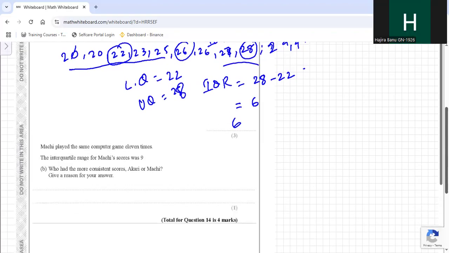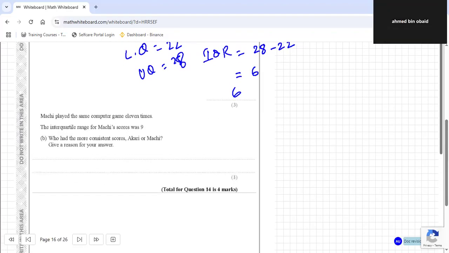Understood? Now, Machi played the same computer game 11 times. The interquartile range for his score was 9. Who had the more consistent score, Akari or Machi? Give a reason for your answer. Give me a minute, I'll tell you.